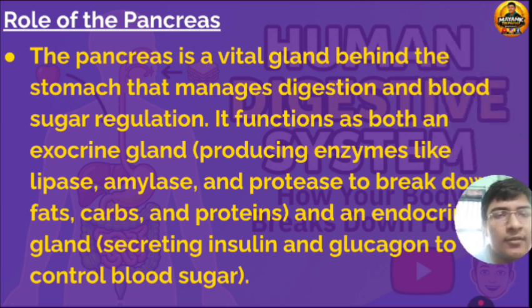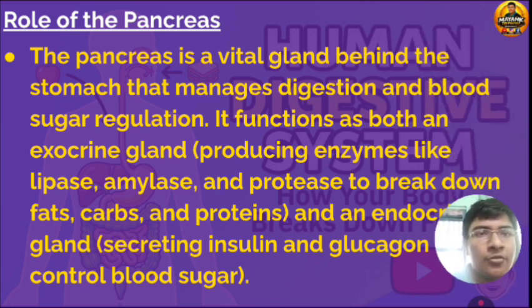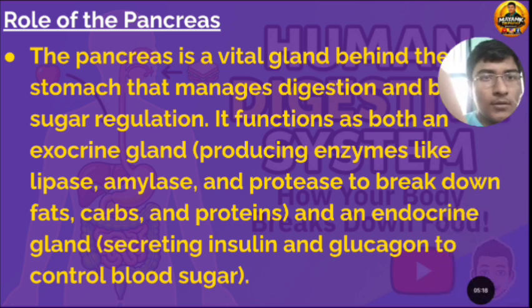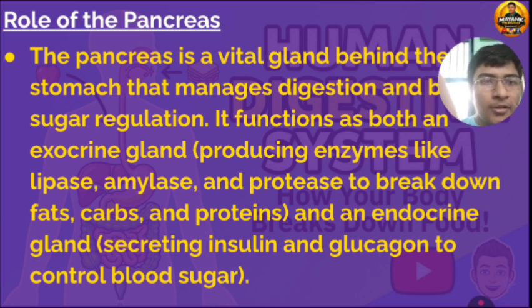Role of pancreas. The pancreas is the vital gland behind the stomach that manages digestion and blood sugar regulation. It functions as both an endocrine gland and an exocrine gland. Exocrine because it produces enzymes like lipase, amylase, and protease to break down fat, carbs, and protein. And endocrine for the secretion of insulin and glucagon to control blood sugar.